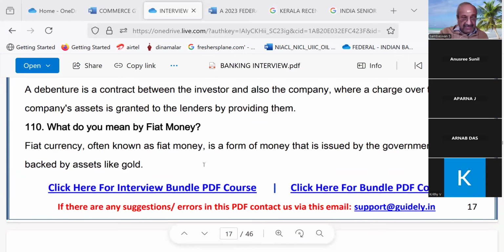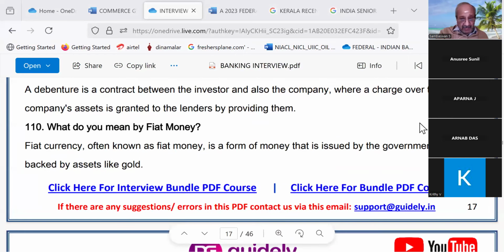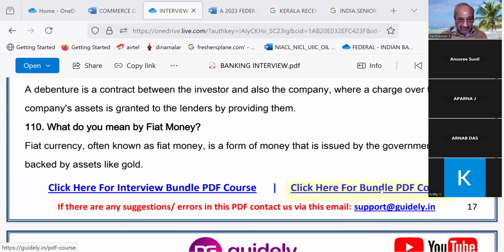Good. Please read. This is the favorite question of our IDBI. 110. What do you mean by fiat money? Fiat currency, also known as fiat money, is a form of money that is issued by the government, but it is not backed by assets like gold.